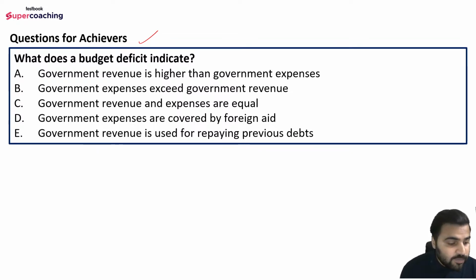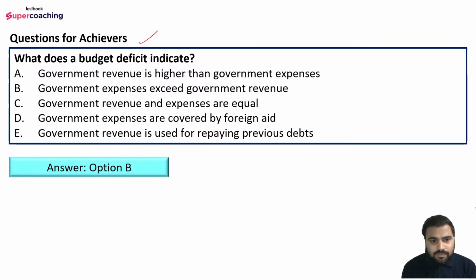So I'm waiting for a reply, guys. What can be the right answer here? The right answer would be option B, that is, government expenses exceed government revenue. Look, we are talking about the deficit, which means expenditure is more than revenue. This we have discussed in yesterday's session also.